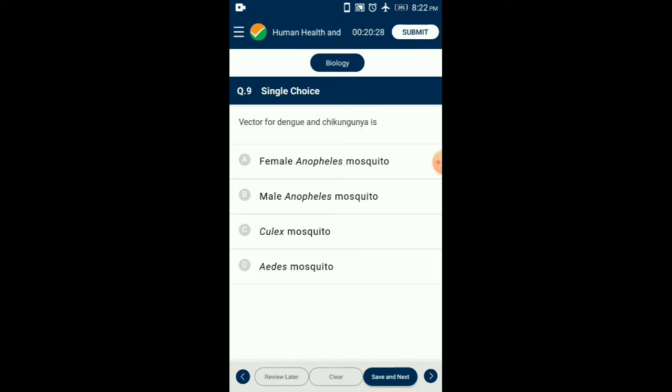Question number 9. Vector for dengue and chikungunya is: A vector-borne disease results from an infection transmitted to humans and other animals by blood feeding arthropods such as mosquitoes, ticks, and fleas. Examples of vector borne diseases include dengue fever, West Nile virus, Lyme disease, and malaria. Aedes aegypti is a vector for transmission of diseases like dengue and chikungunya. So the answer for this question is option D, Aedes mosquito.